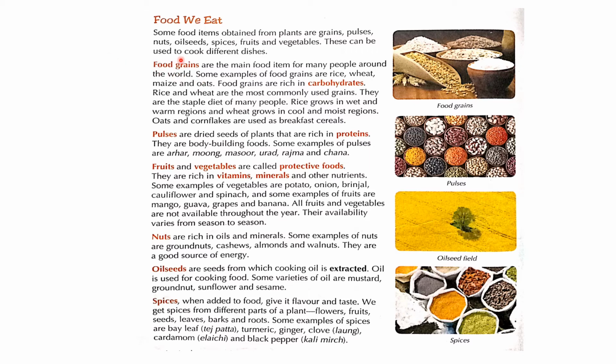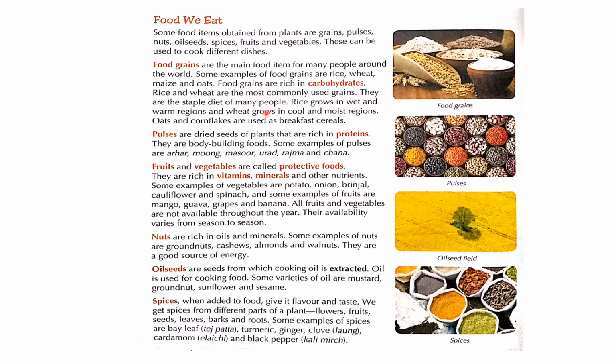Food grains. Food grains are the main food items for many people around the world. Some examples of food grains are rice, wheat, maize and oats. Food grains are rich in carbohydrates. Rice and wheat are the most commonly used grains. They are the staple diet of many people.